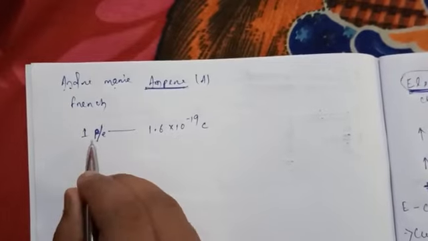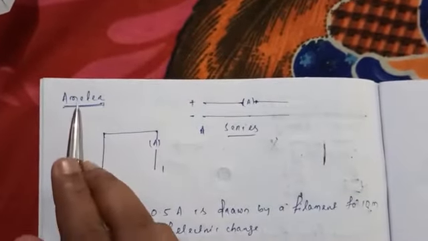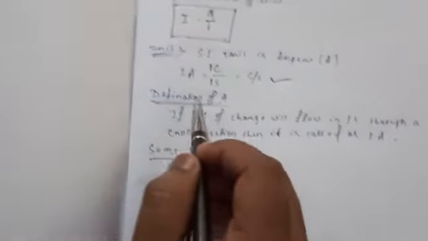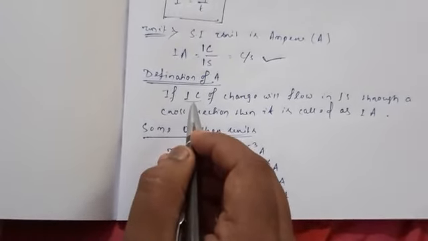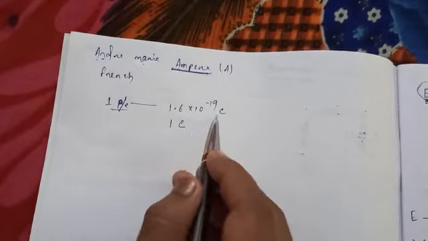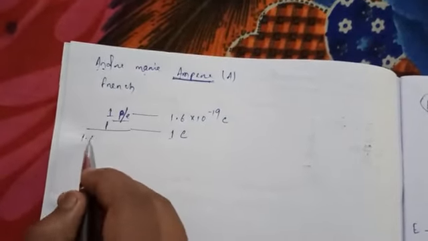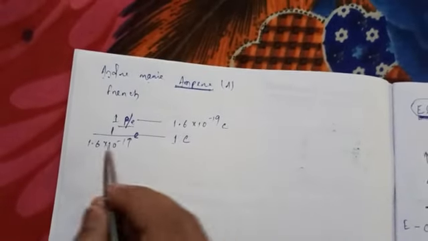So how many electrons will carry 1 coulomb of charge? For 1 coulomb, we divide 1 by 1.6 into 10 to the minus 19.